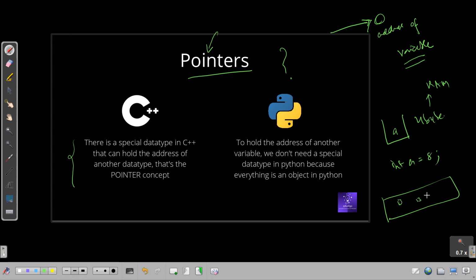We really don't know where exactly it is taking any space. We really don't know if it is present here, or here, or here, or here. So the address of where exactly it is present is given by a hexadecimal number. Okay, hexadecimal number. So that hexadecimal number, we need something to hold it.